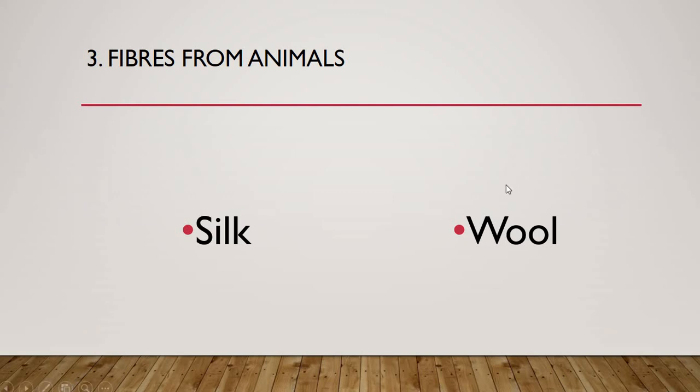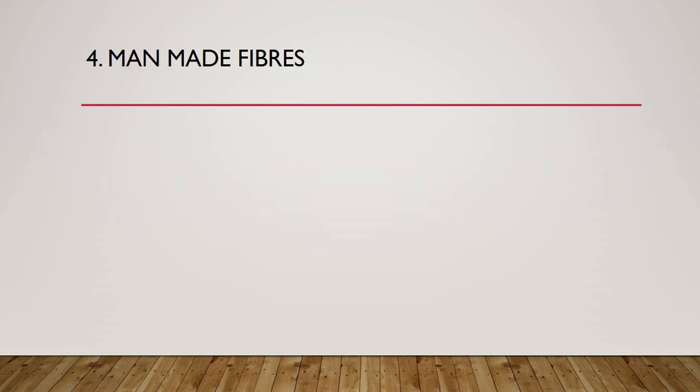So please students, those who were having difficulty, repeat this answer. You are having good chance to repeat it. Fibers from animals are silk and wool. Repeat it one more time. Fibers from animals are silk and wool.